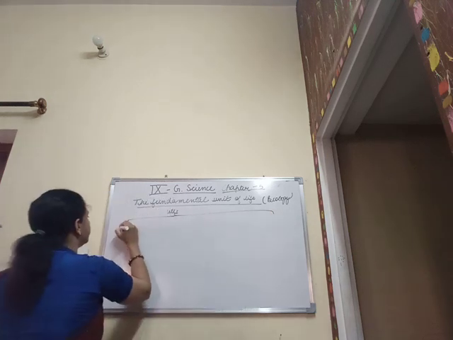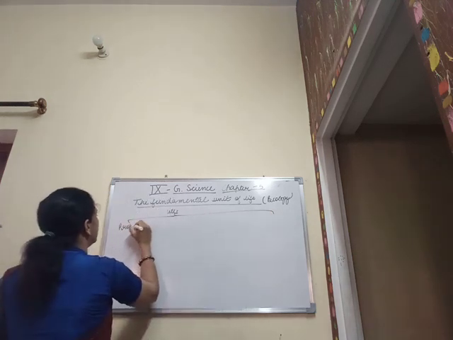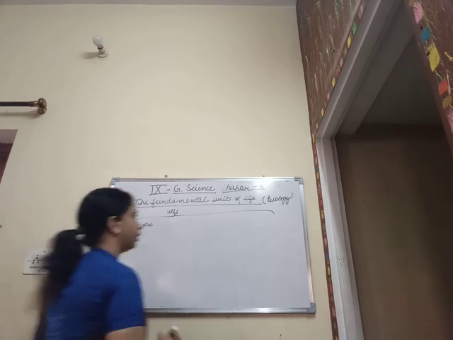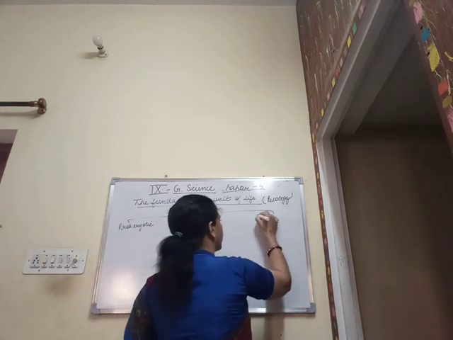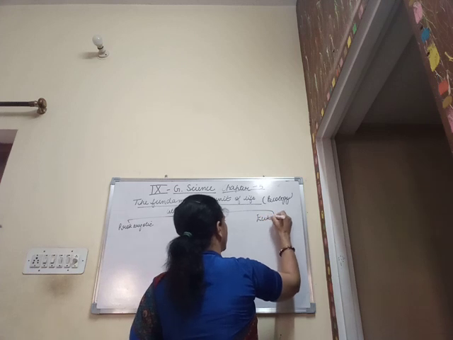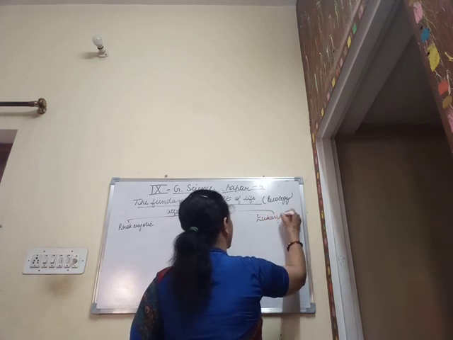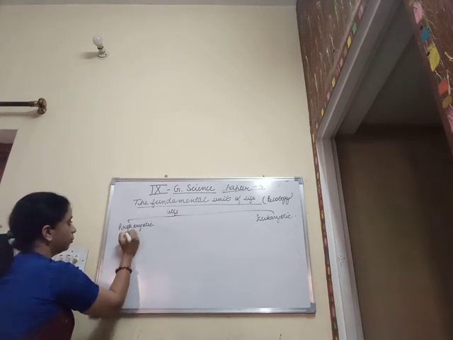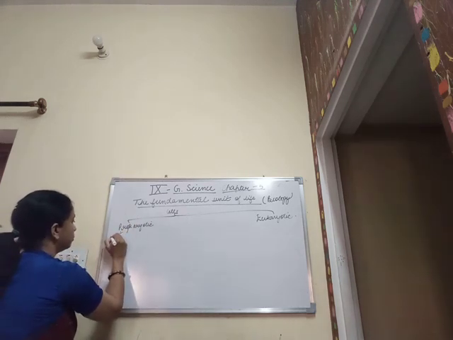That is the prokaryotic and the eukaryotic. When we are talking about the prokaryotic, the word pro comes from primitive, previously formed.